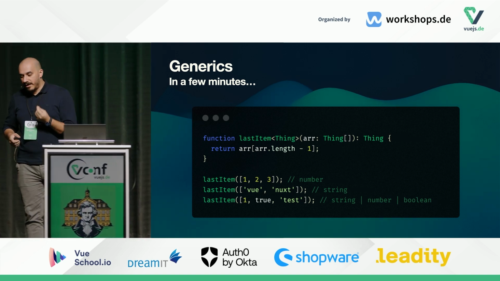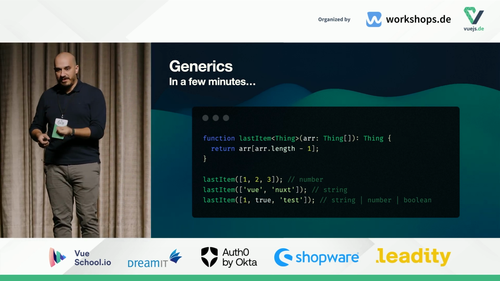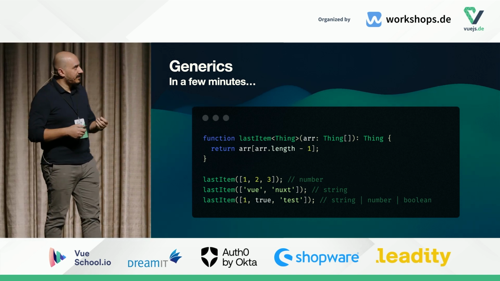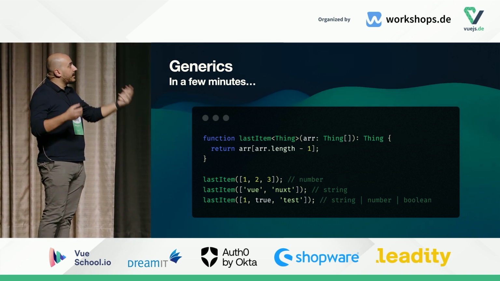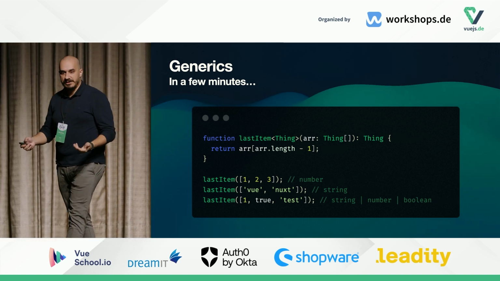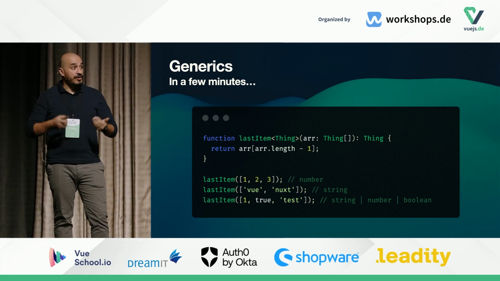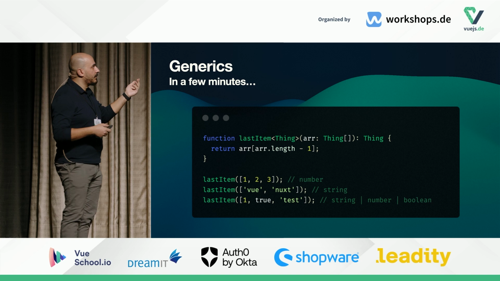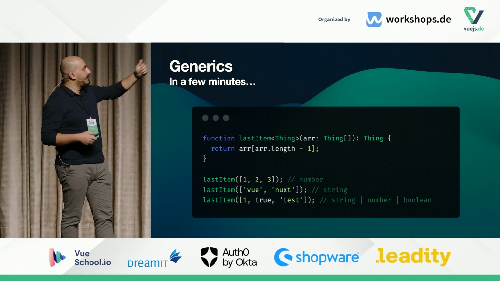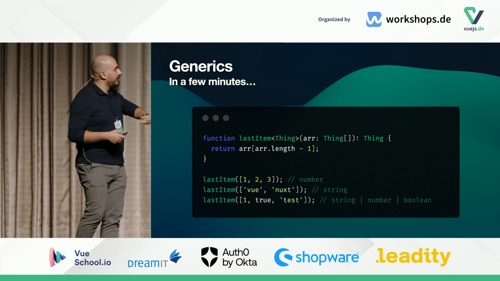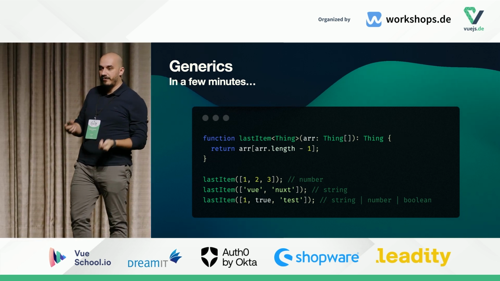The thing about generics is it allows you to dynamically program against a type that you don't know yet. So what does this mean? Here, this function isn't concrete against an array of numbers. It's not implemented concretely against an array of strings. It's not implemented concretely against an array of objects. So if you give it an array of numbers, it will return a number. If you give it an array of strings, it will give you a string. If you give it a mixed type, it will infer the type and return it for you. And this is how generics work.